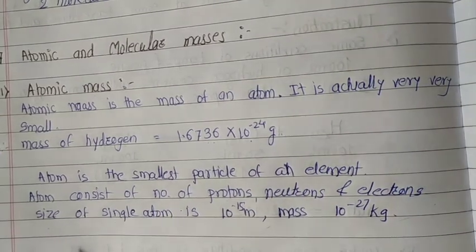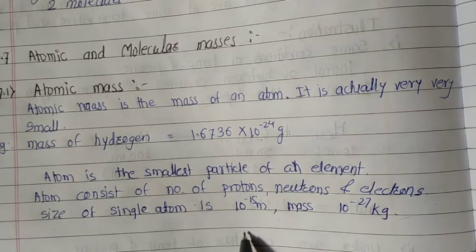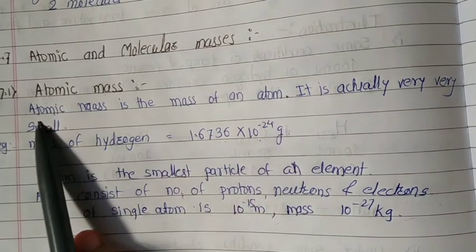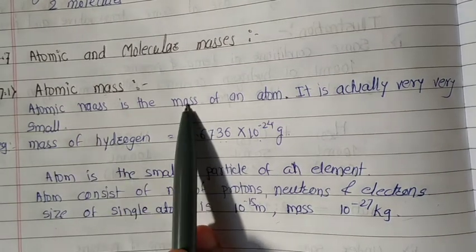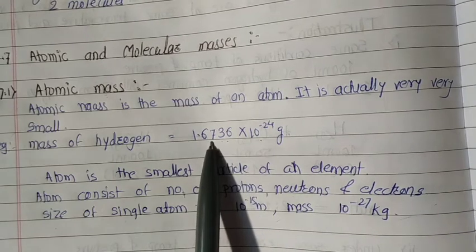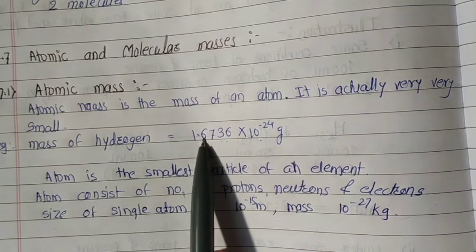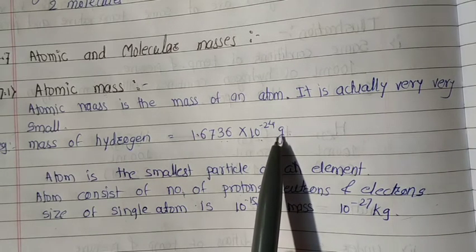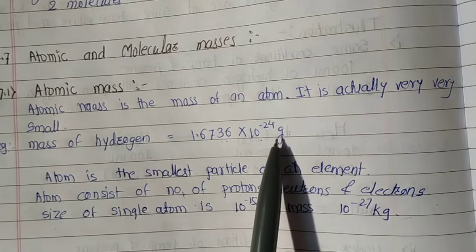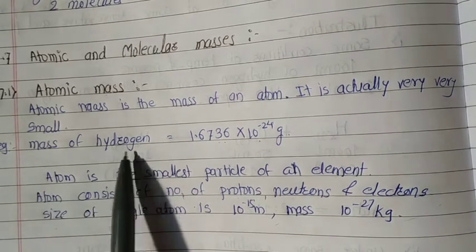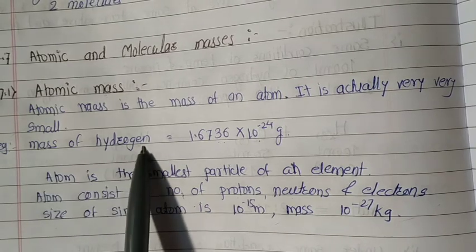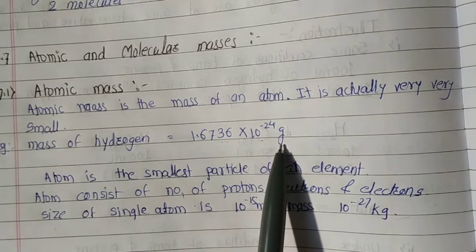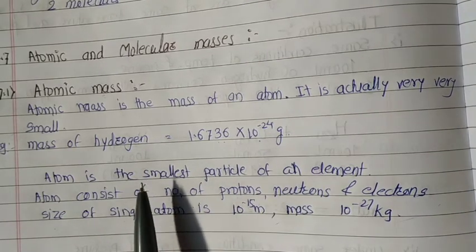Okay. Now, moving toward our point, atomic mass. The mass of an atom is called atomic mass. This is the mass of hydrogen, which is 1.6736 into 10 to the power minus 24 gram. It is the mass of an atom of hydrogen. It is such a small quantity, 10 to the power minus 24 gram. Very small quantity.